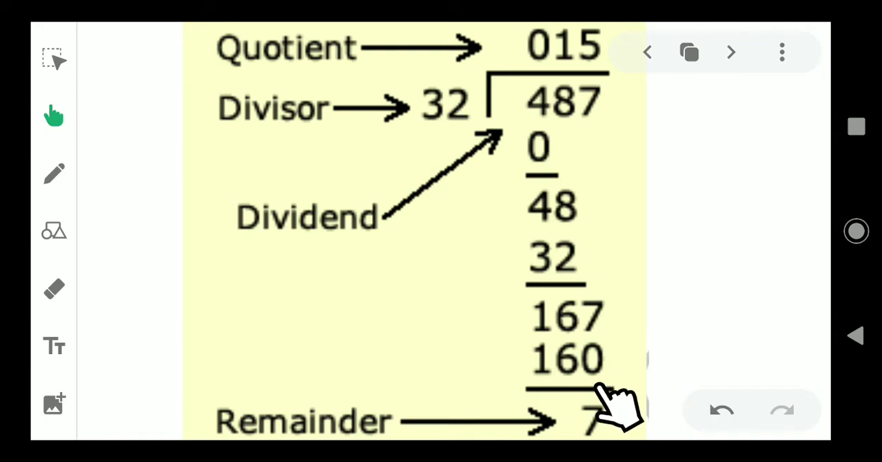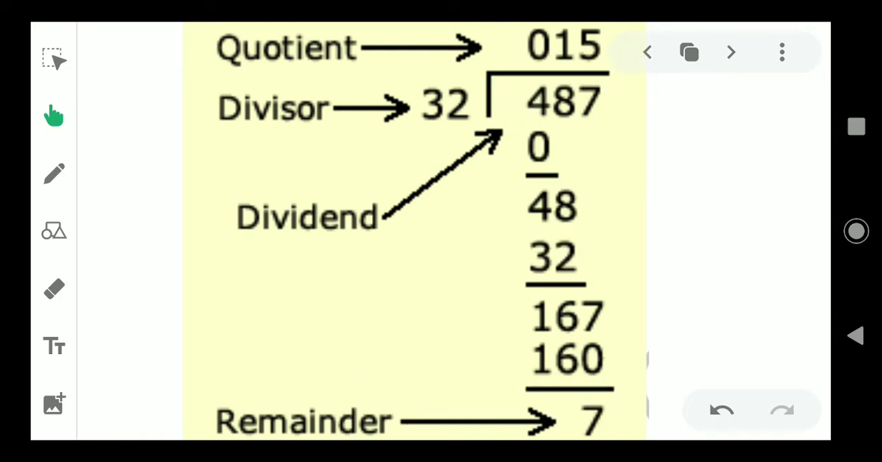So 7 minus 0, 7. 6 minus 6, 0. 1 minus 1, 0. So which is the dividend here? 487. Which is the divisor? 32. Which is the quotient? 15. And the remainder is 7.